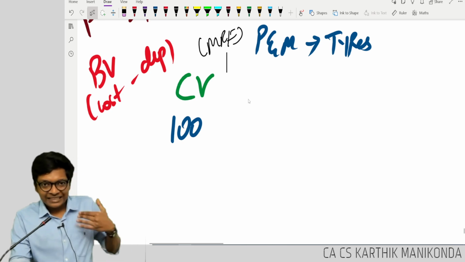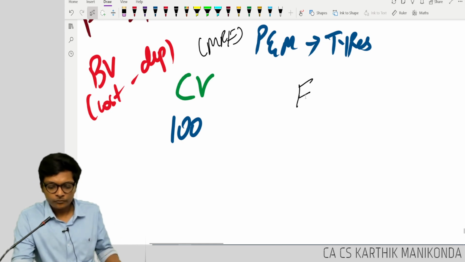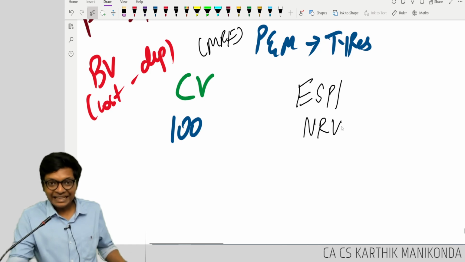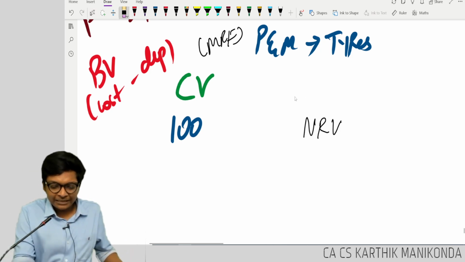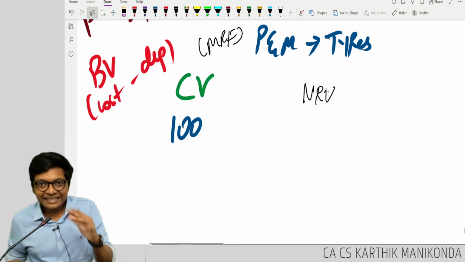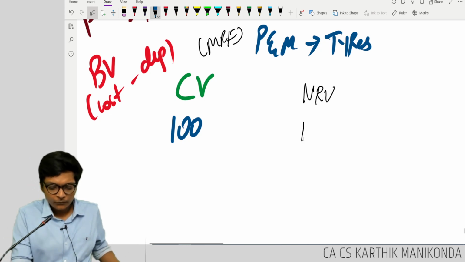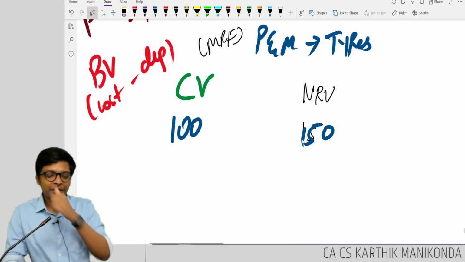what do you call that? Estimated selling price or net realizable value, or let me keep simple. I'll come to the technical term later. For now, let's keep the term net realizable value. Correct? If NRV is 150, how much is impairment loss?